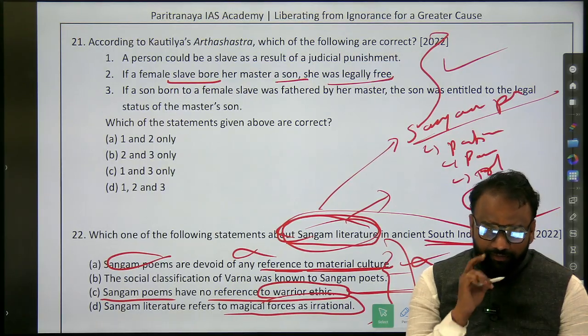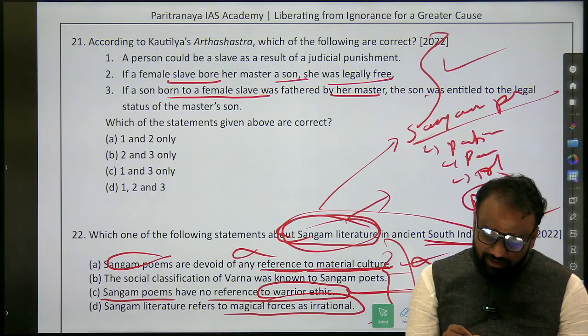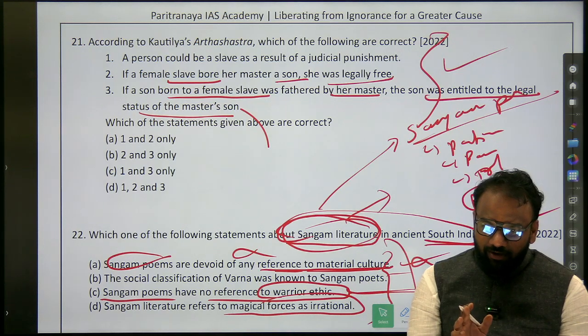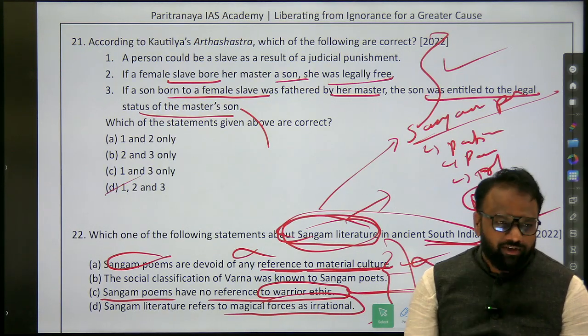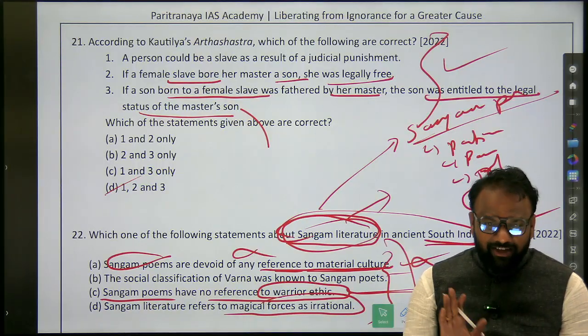True or false? True. If a son born to a female slave was fathered by her master, the son was entitled to the legal status of her master's son. False or true? Official answer prakara, all 3 are true. Okay, all 3 are true. I don't know. Okay, just the previous year answer, we'll just memorize it. But very interesting it is.